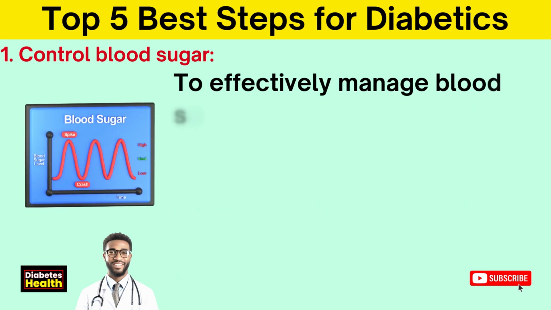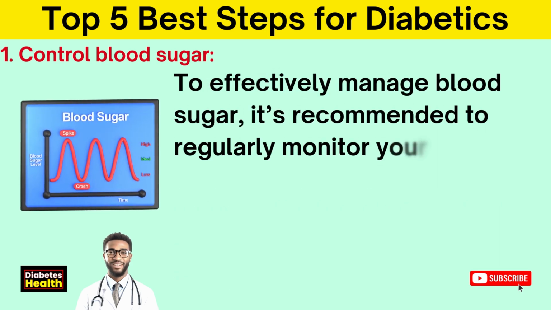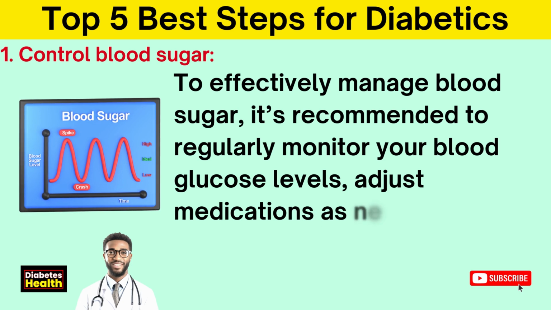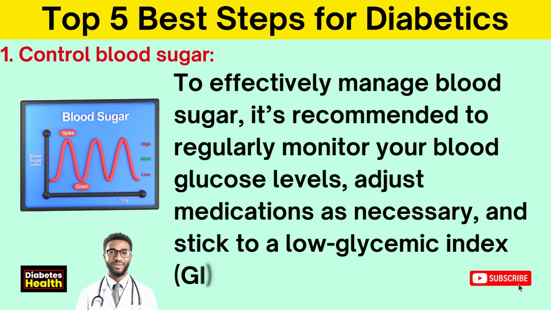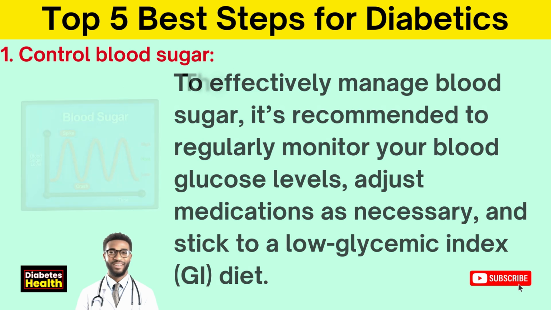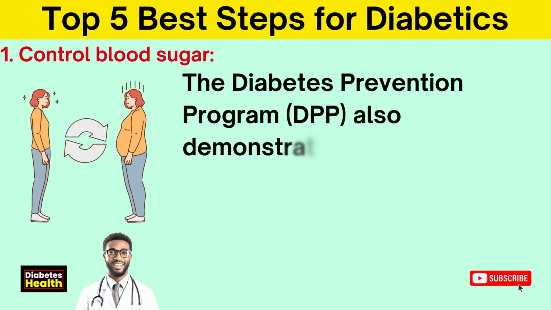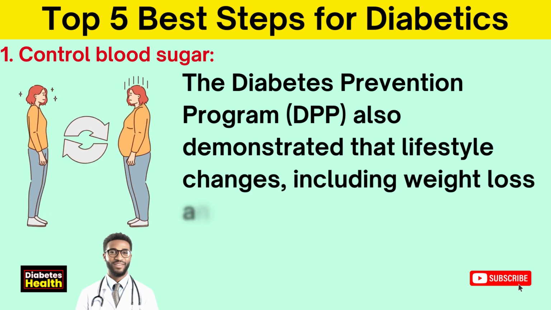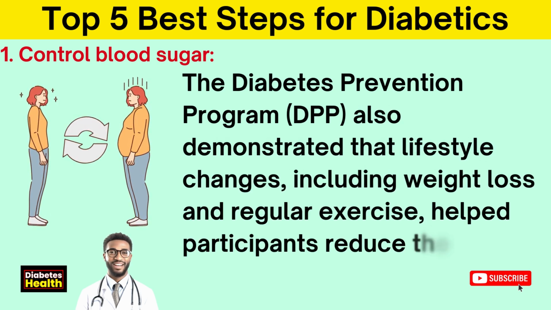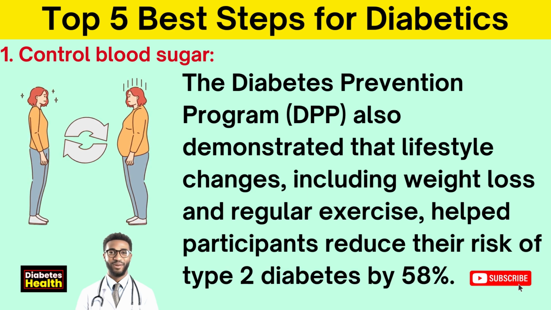To effectively manage blood sugar, it's recommended to regularly monitor your blood glucose levels, adjust medications as necessary, and stick to a low glycemic index (GI) diet. The Diabetes Prevention Program (DPP) also demonstrated that lifestyle changes, including weight loss and regular exercise, helped participants reduce their risk of type 2 diabetes by 58%.